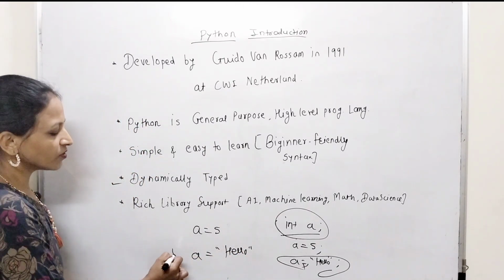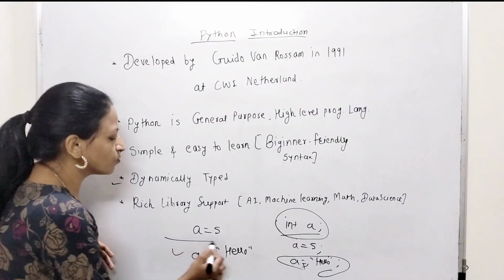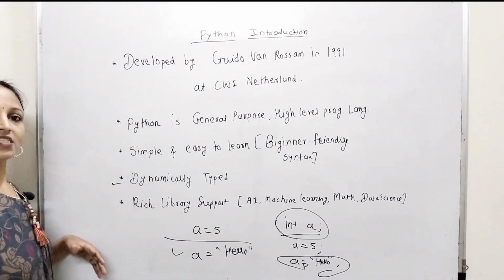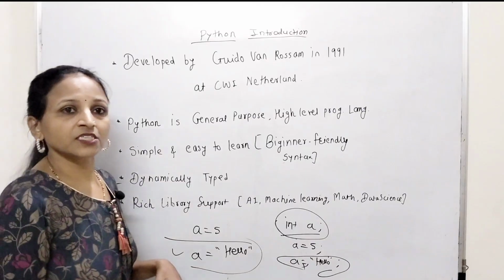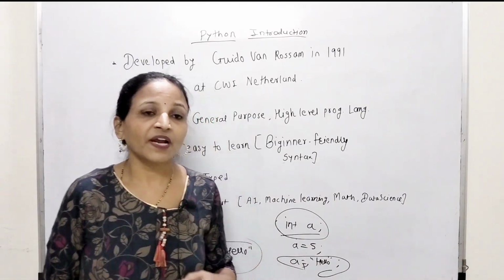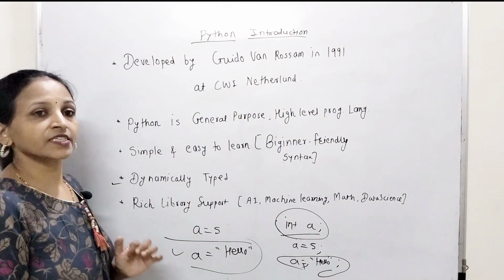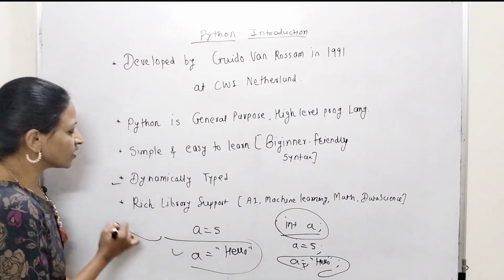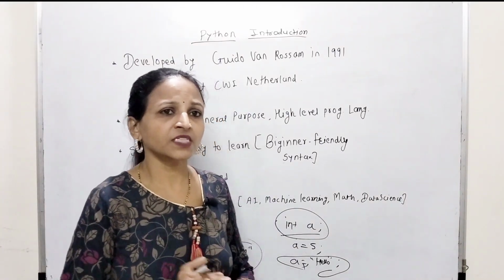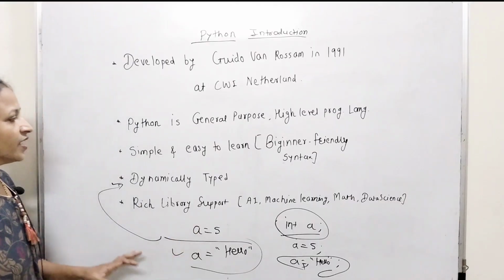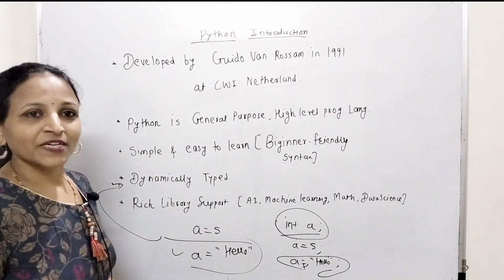This is allowed in Python, because up to this point the data type of a is int, but after that it will be string. You can dynamically change it, at runtime, at the time of execution. That's why Python is called dynamic. It is a very flexible language. That's why it is simple, easy to learn, beginner friendly.